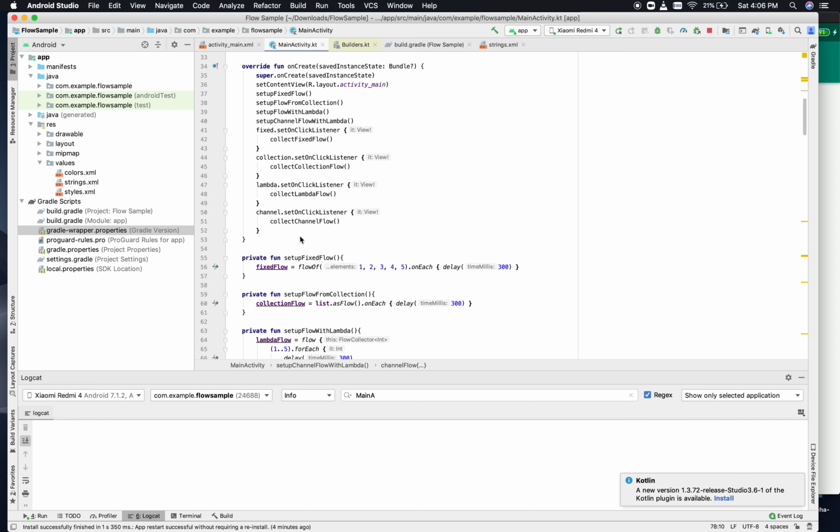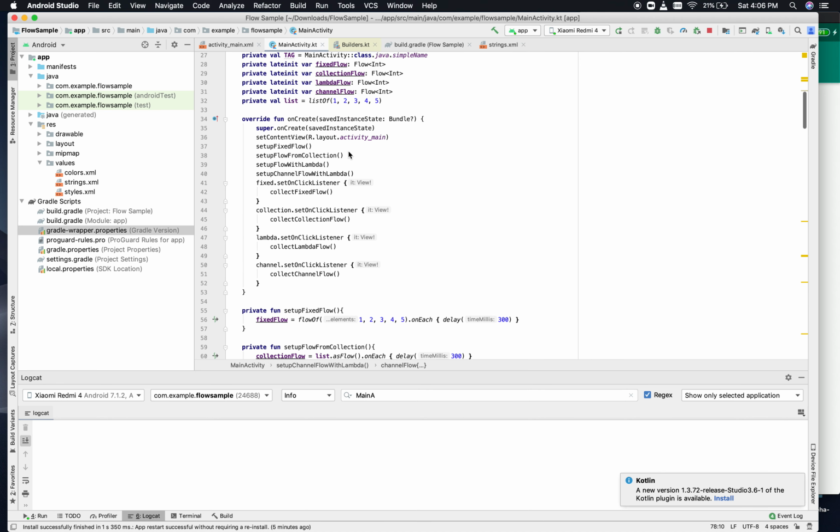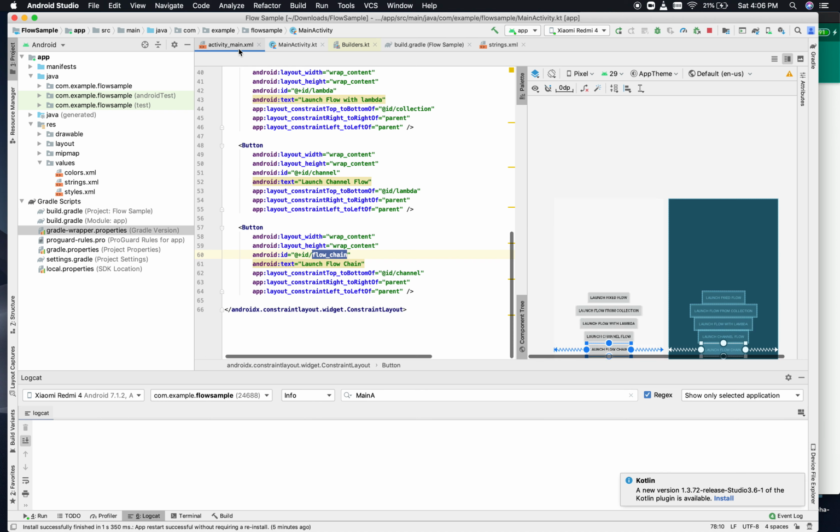Mostly this is the way you will deal with flows. I will show you how you can create a chain of flows. If you are coming from an RX background, it will be easier for you to associate with that, because it's kind of like the RX chain that you have built previously.